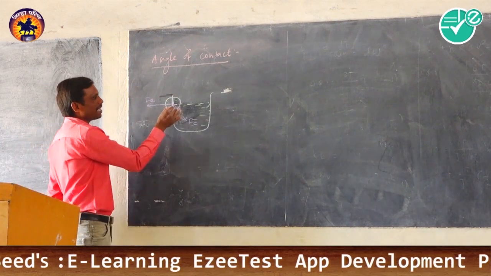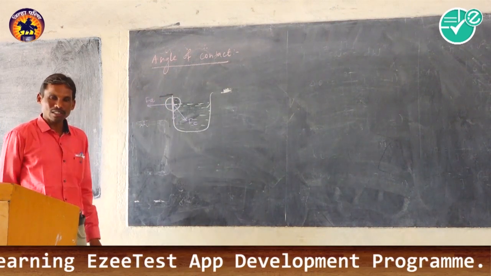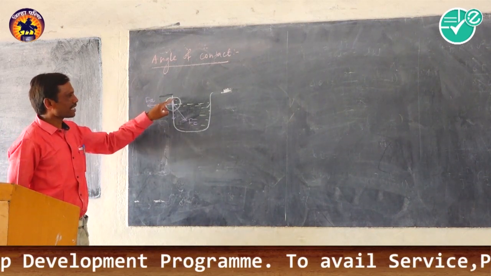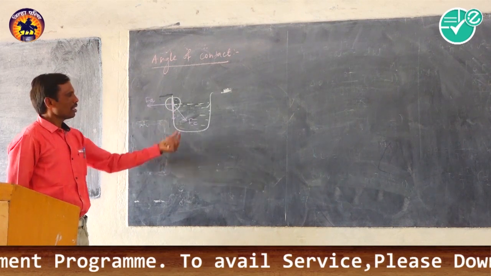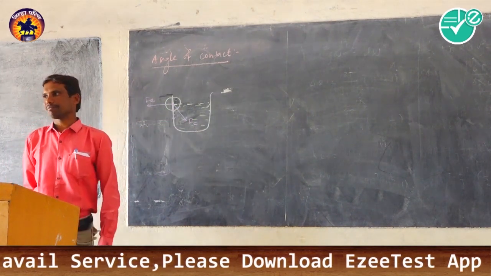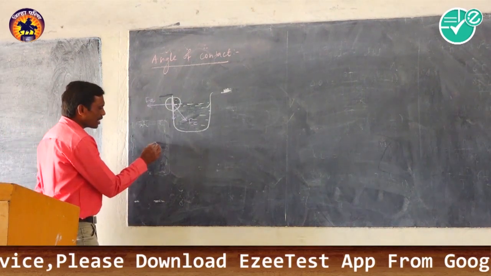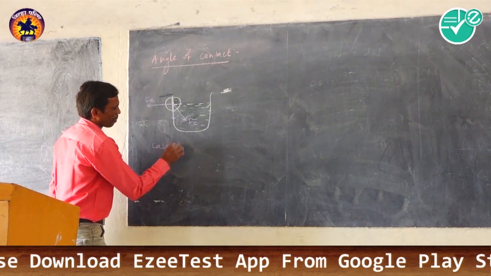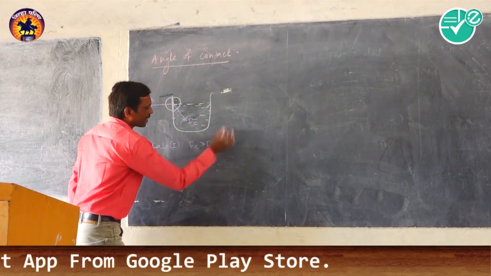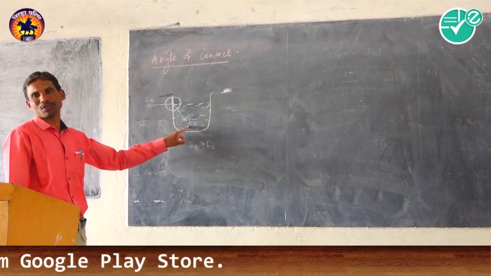It means the behavior of this molecule depends only upon the adhesive force exerted by the solid molecules and the cohesive force exerted by the liquid molecules. Now consider the first condition: the adhesive force is greater than the cohesive force.